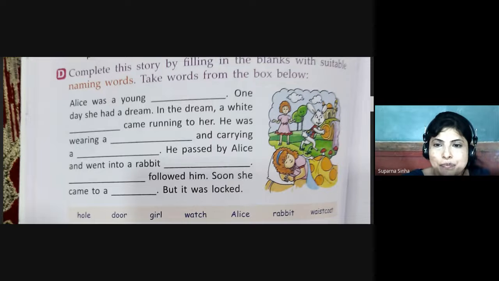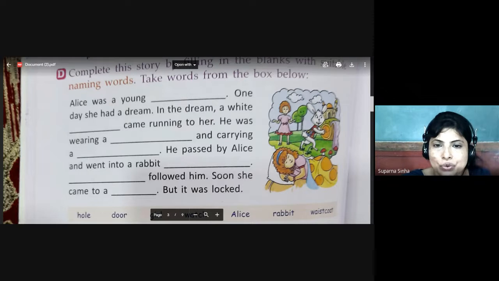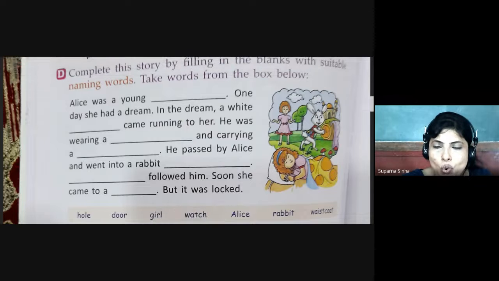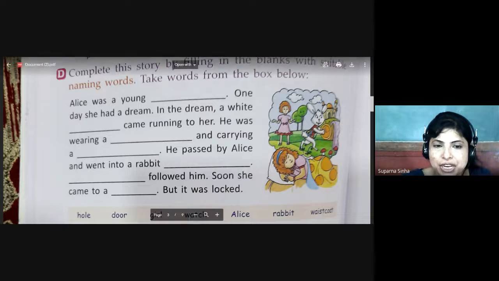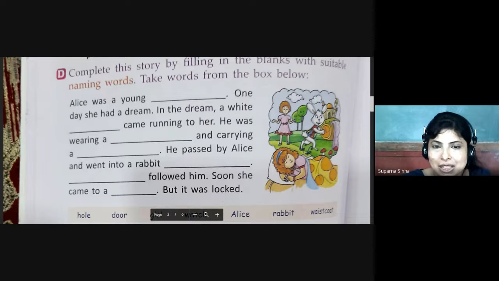Watch. He passed by Alice and went into a rabbit hole. And who followed him? Alice followed him. Soon she came to a door, but it was locked.